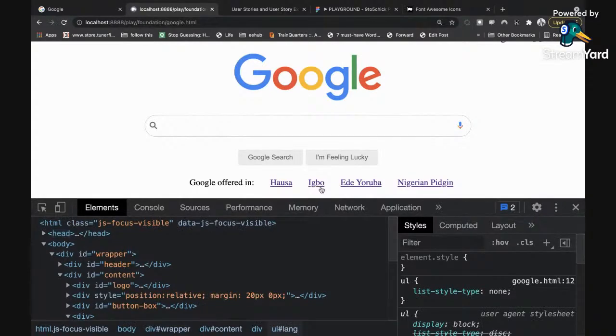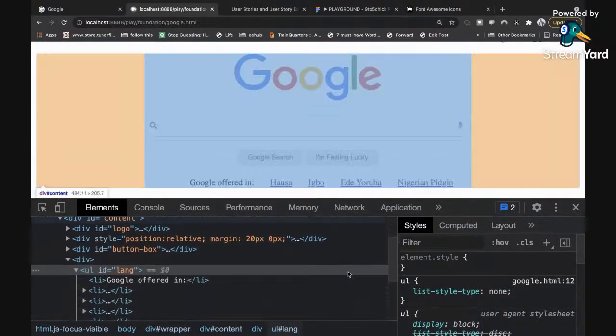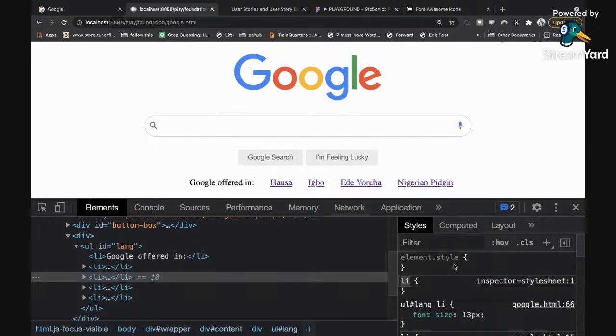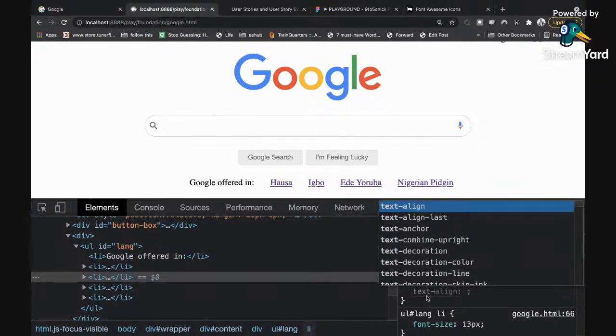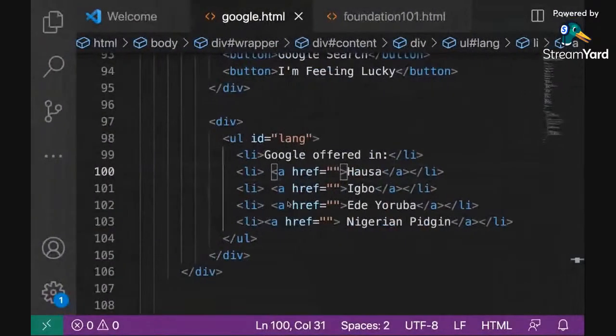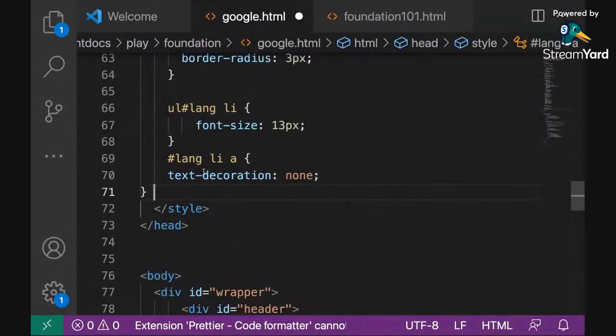And then I can remove the underline by telling it that the text decoration is none. So I'm going to say the A's now. I'll click on the plus sign, and I'm talking to the A inside the li inside the lang. I'm telling them that their text decoration should be none. All right, so that's it. I'm going to paste that right up here, and we're almost done with that.